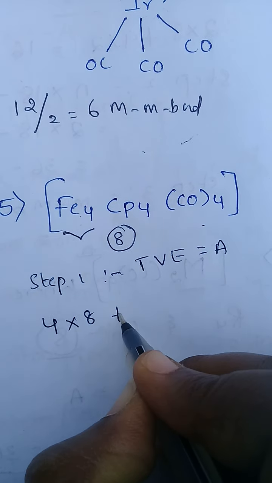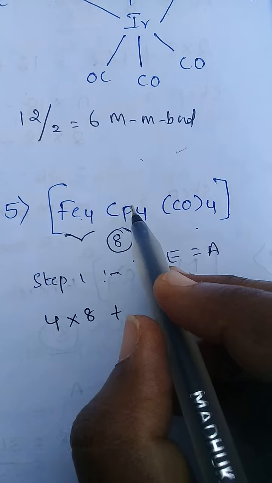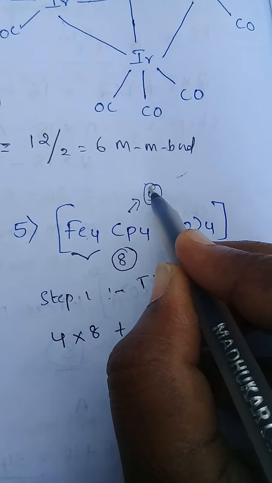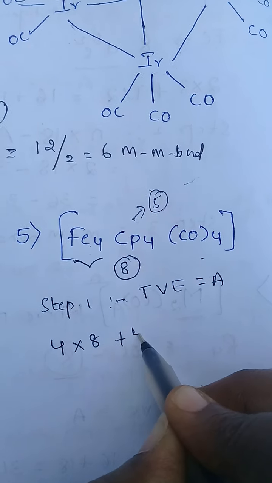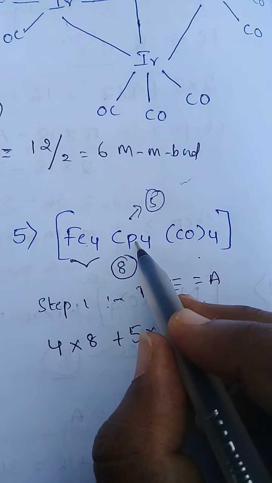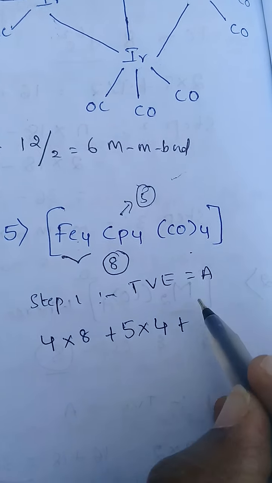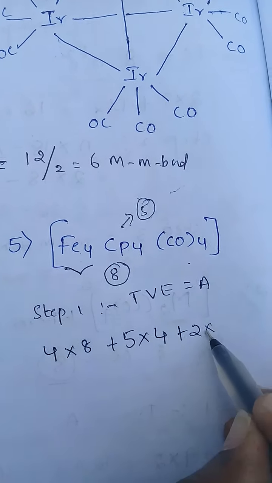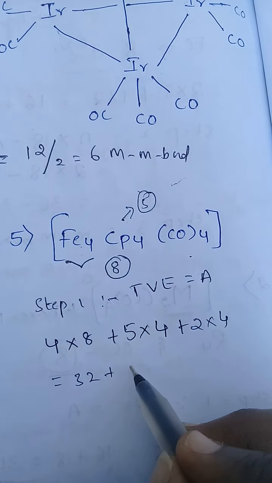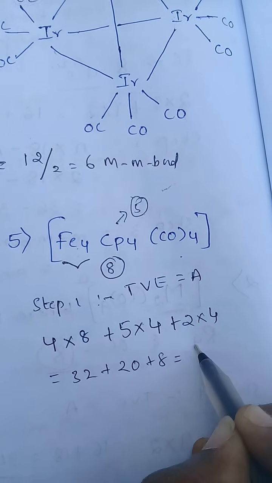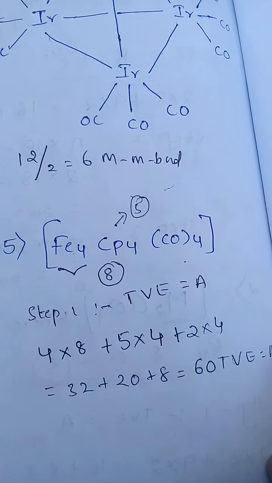So 4 into 8 plus Cp means cyclopentadienyl. This cyclopentadienyl donates 5 electrons. 5 into how many cyclopentadienyl? 4. So 5 into 4 plus carbonyl donates 2 into how many carbonyls? 4. Total 32 plus 20 plus 8. 60 total valence electrons.